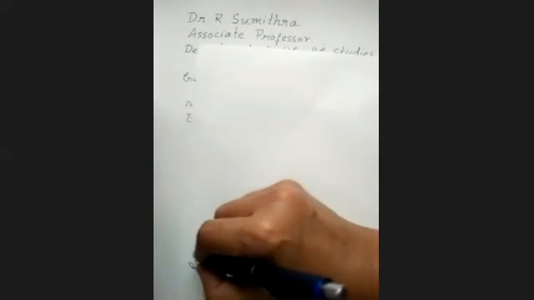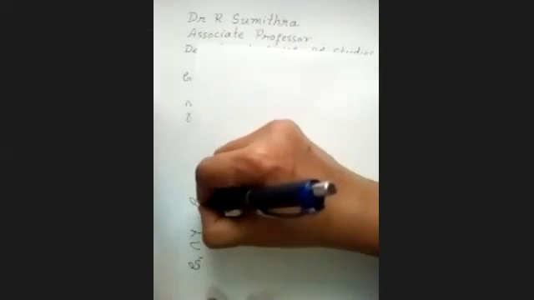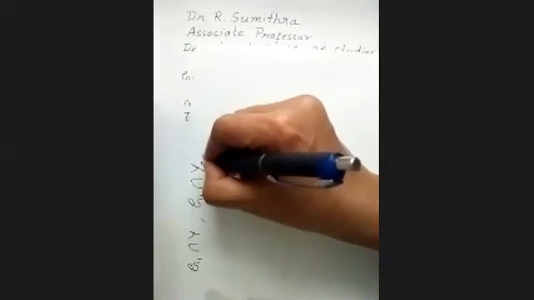Actually, what I want is two disjoint open sets in Y separating F1 and F2. Next, let us consider G1 intersection Y and G2 intersection Y.